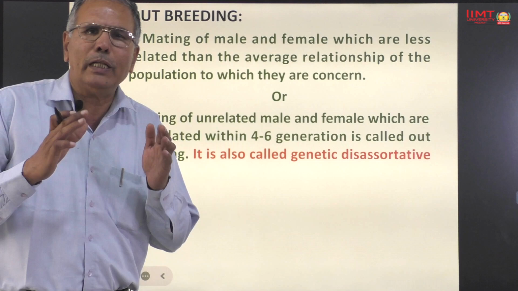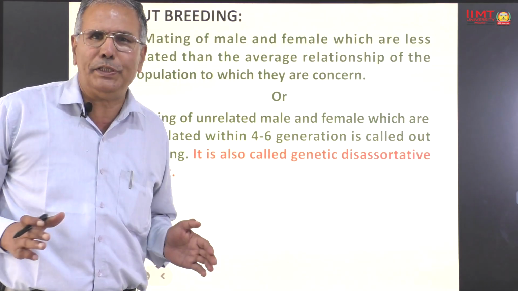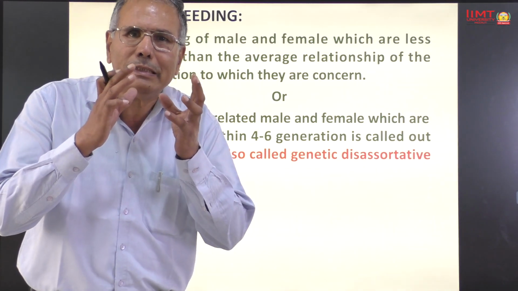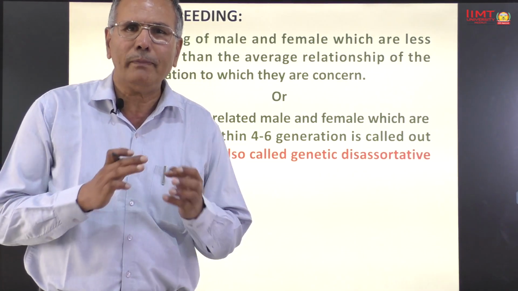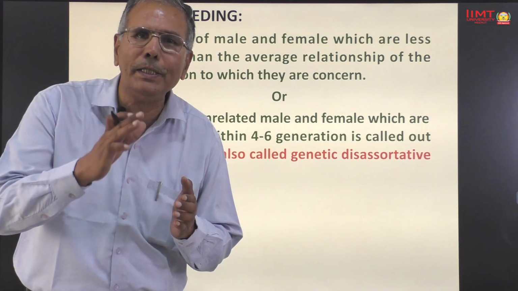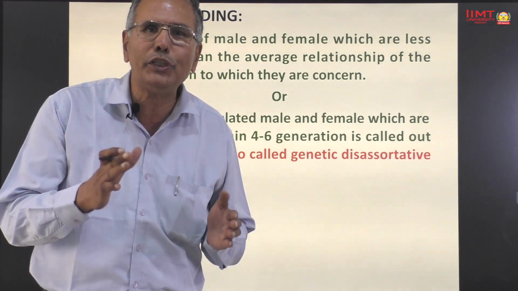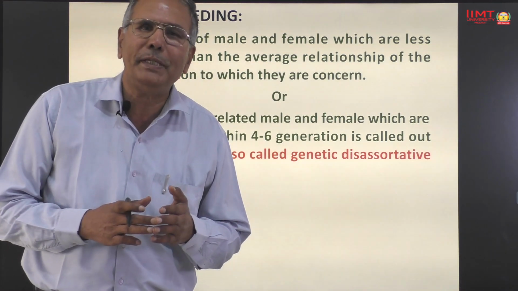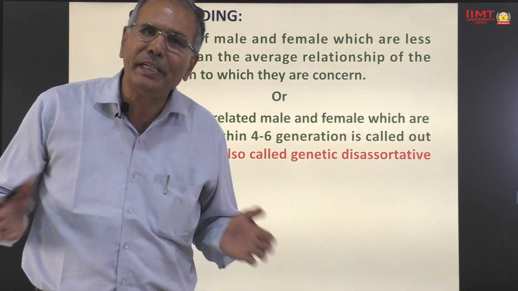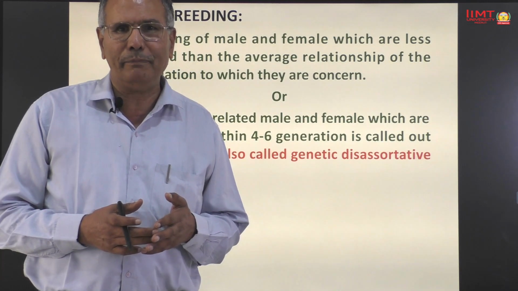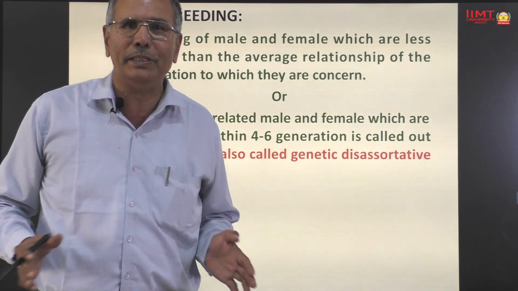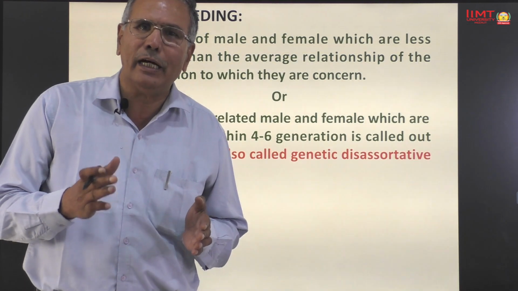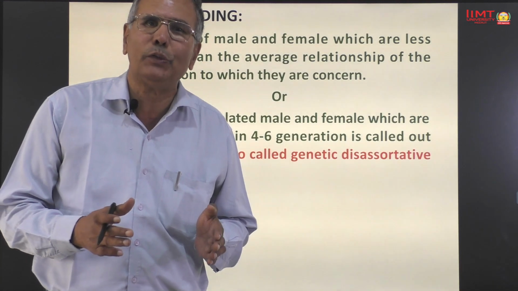It is also called genetic disassociative mating. Why is it called genetic disassociative mating? What is genetic disassociative mating? The mating of genetically unrelated male and female is known as genetic disassociative mating. And in outbreeding, mating is made between genetically unrelated male and female which are not having any common ancestor within 4 to 6 generations. Hence, outbreeding is also known as genetic disassociative mating.